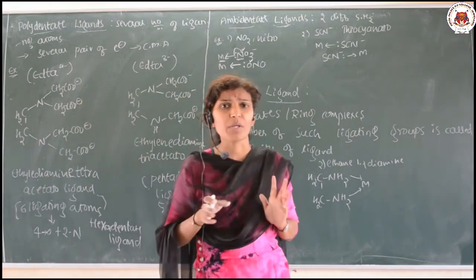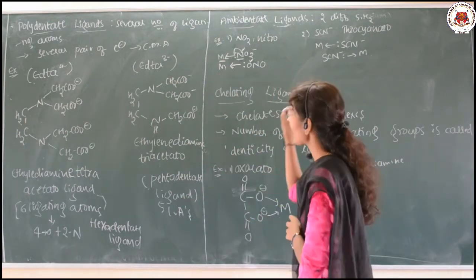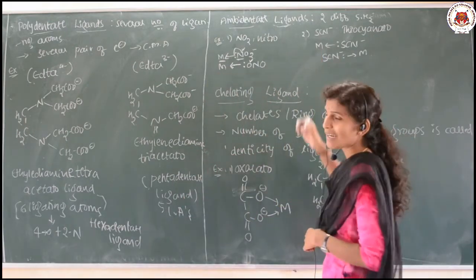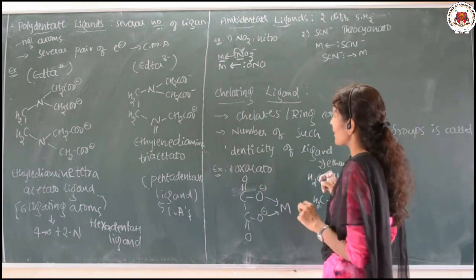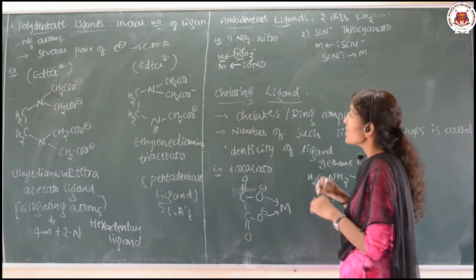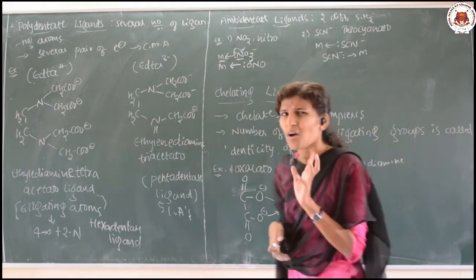So what is the meaning of ambidentate? These are the ligands which can ligate through two different atoms. So those are called ambidentate. And the last one is the chelating ligand. So what is a chelating ligand?